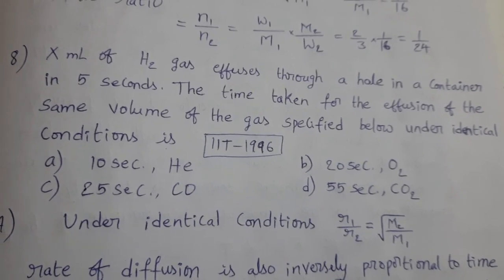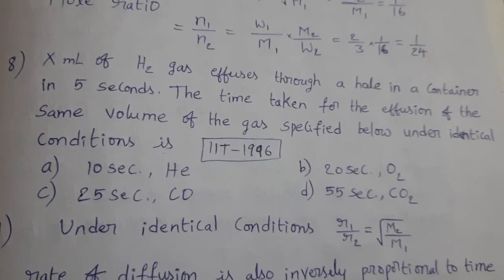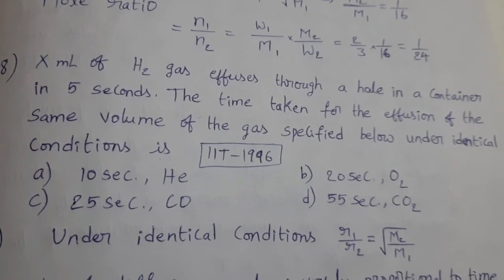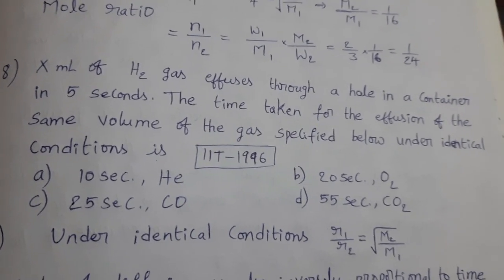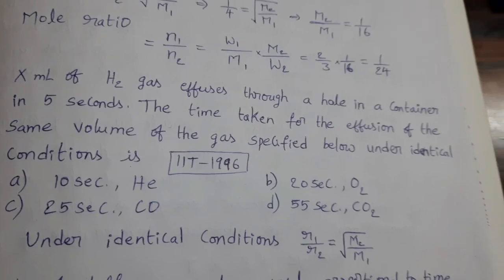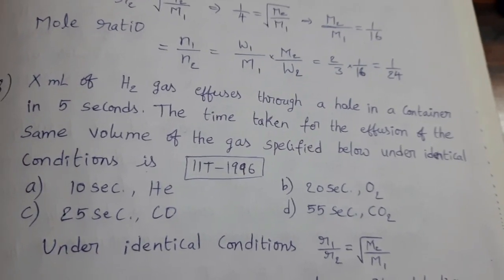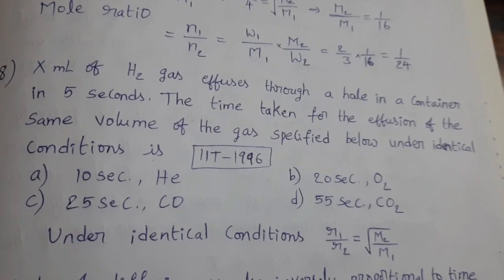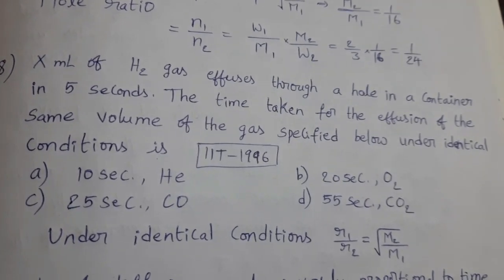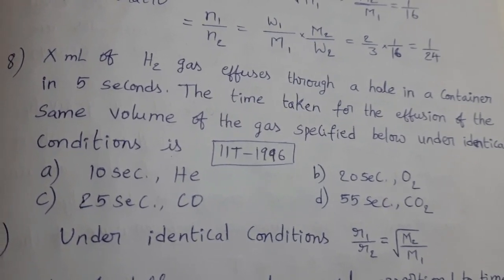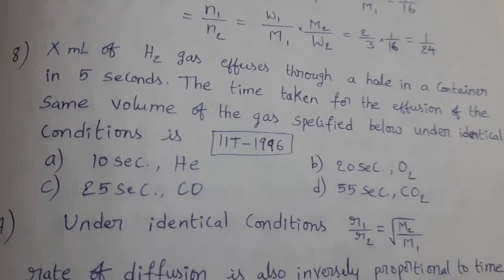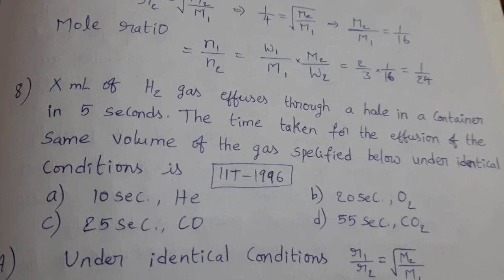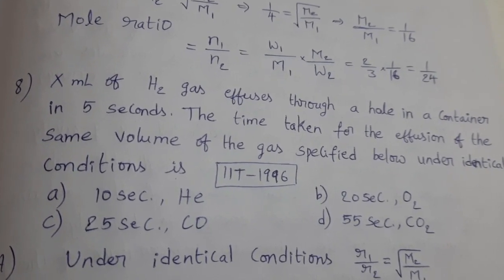See the next question. X ml of H2 gas effuses through a hole in a container in 5 seconds. The time taken for the effusion of the same volume of the gas specified below under identical conditions is. This question was given in the IIT exam 1996. Understand the question carefully. X ml of H2 gas diffuses in 5 seconds.